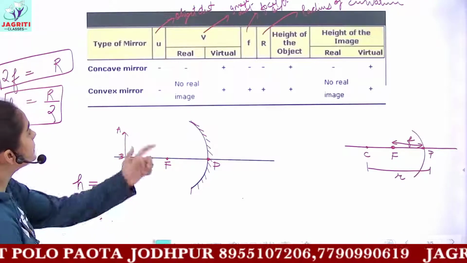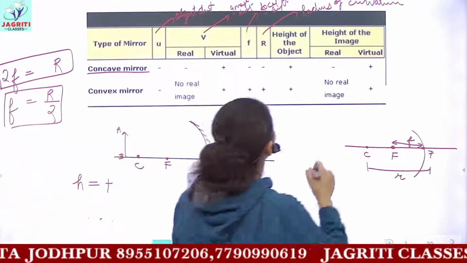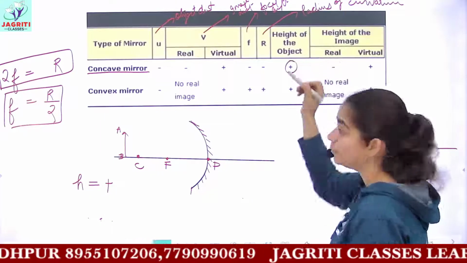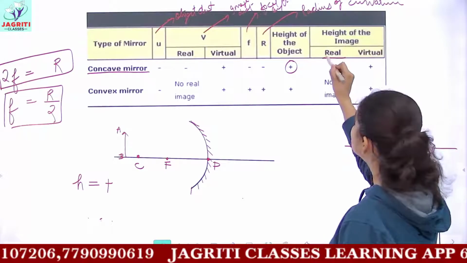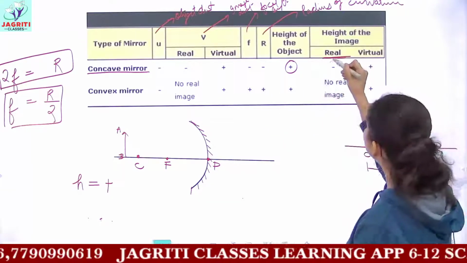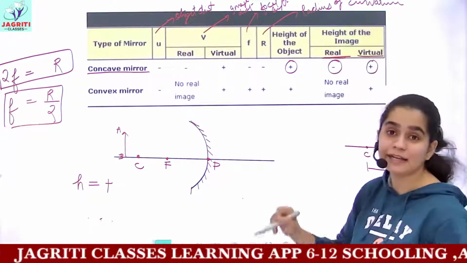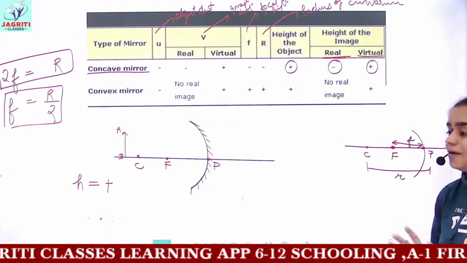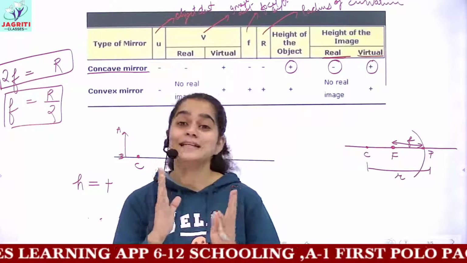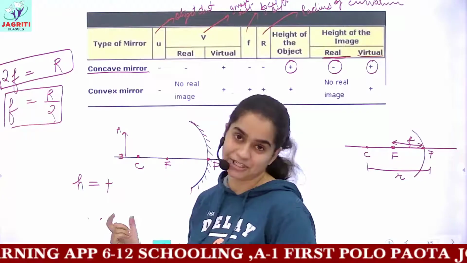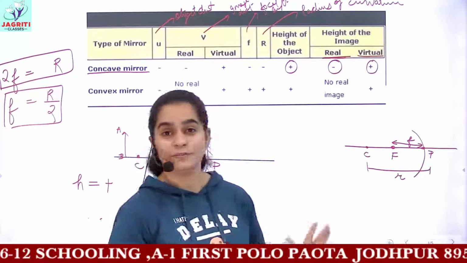As you can see, we are discussing this first case of the concave mirror. Here the height of the object is always taken as positive, whereas for the height of the image, if the image formed is real, then the height would be taken as negative. If the image formed is virtual, then the height would be taken as positive. When we were discussing ray diagrams, we discussed 6 cases of image formation, that is, we have 6 different diagrams for the concave mirror.